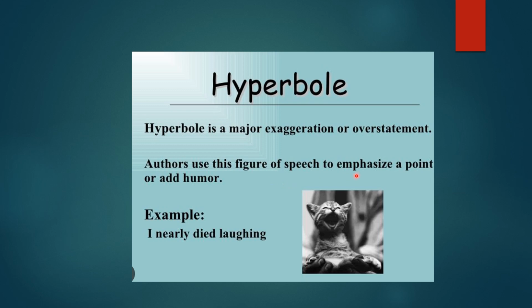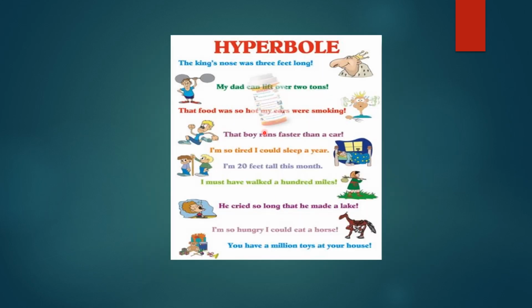Authors use this figure of speech to emphasize a point or add humor. For example, I nearly died laughing. Have you ever heard of somebody dying of laughing? No. So here we are exaggerating that I nearly died of laughing.